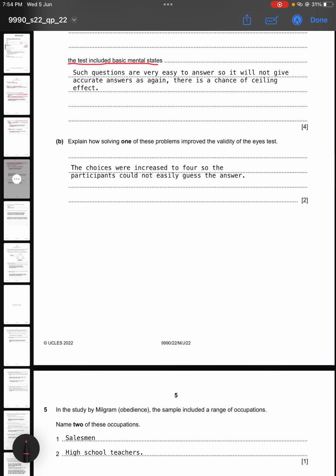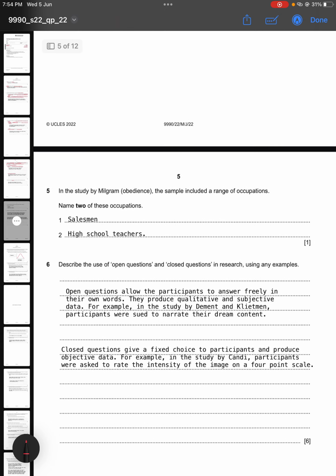Now part B says, explain how solving one of these problems improved the validity of the Eyes test. So I have chosen the first one, the forced choice one. So what happened was the choice was increased to 4 from 2. So the participants could not easily guess the answer because now they were having more than 2 options.